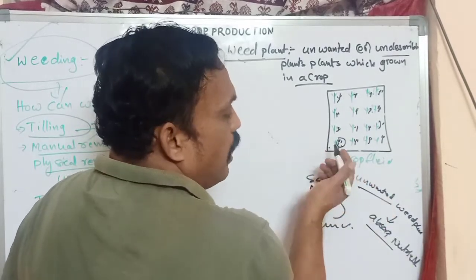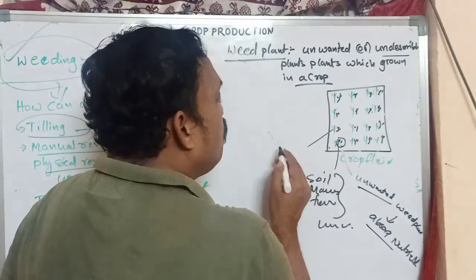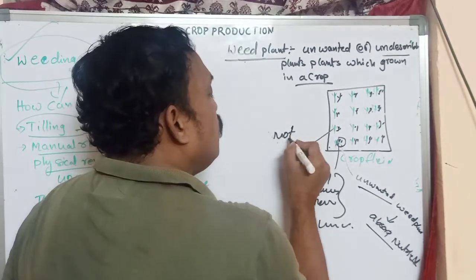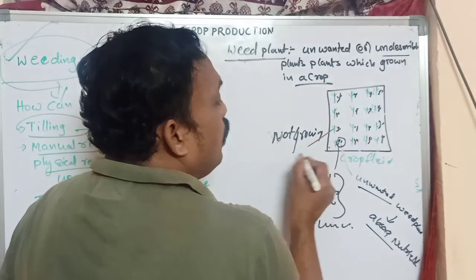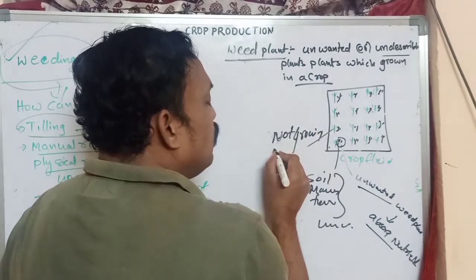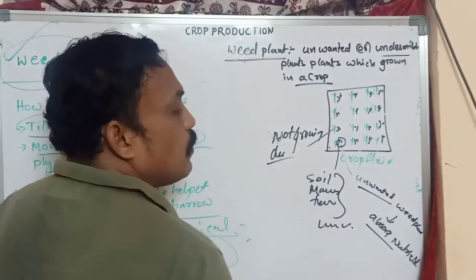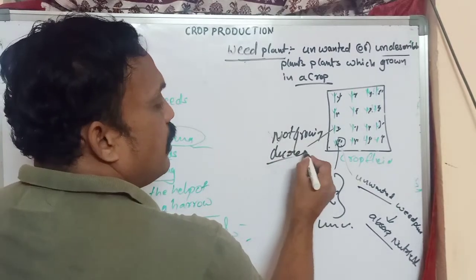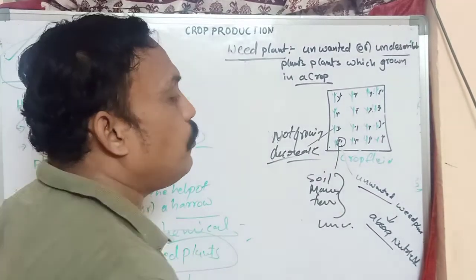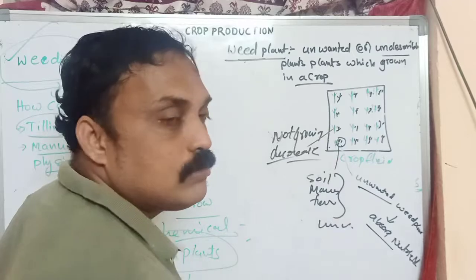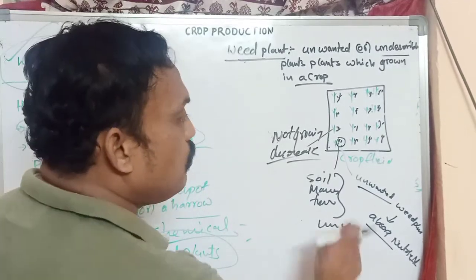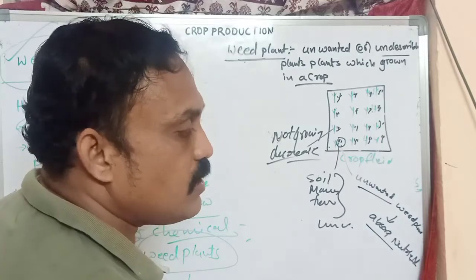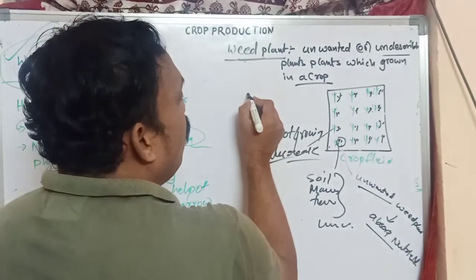So our crop does not grow in a proper way, and production also decreases. So what do we have to do? We have to remove these unwanted plants. Removing these unwanted or undesirable plants is what we call weeding.